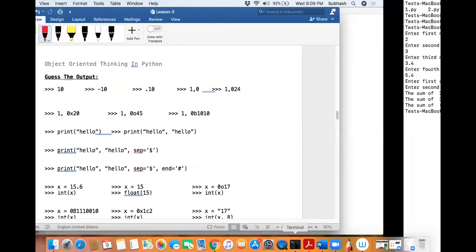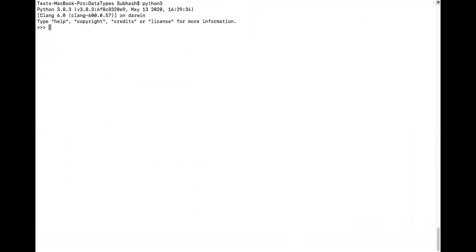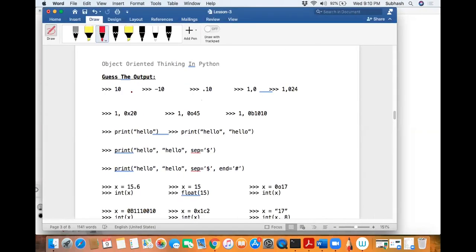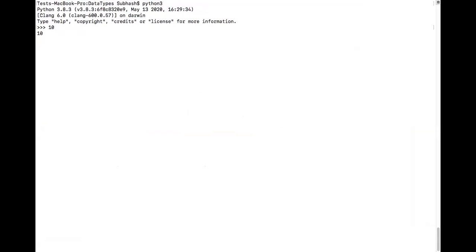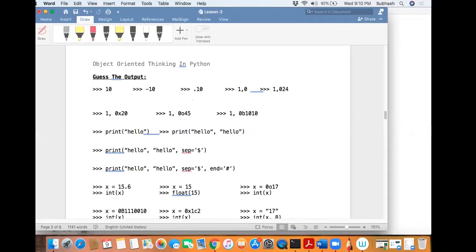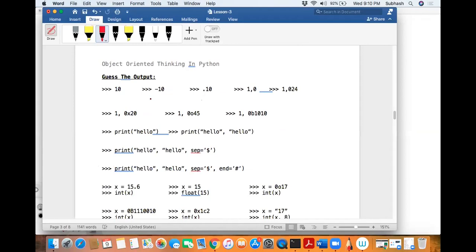Okay, so, all right, what is the first one? This is basically called an interpreter. So I'll run the first one. Can you tell me what is the first output? When I say 10, what will happen? 10, constant. The output is 10. If you want, you can write it down later. You can take a printout and write it down over there. Okay, it is 10.